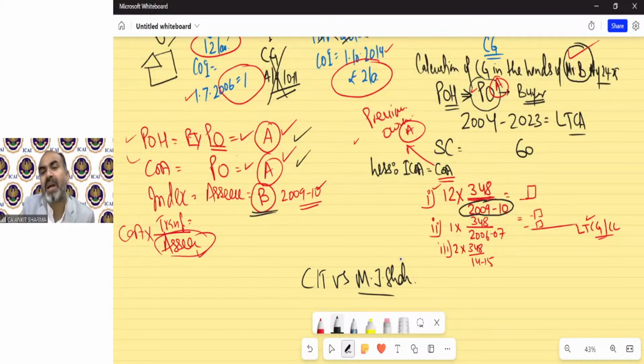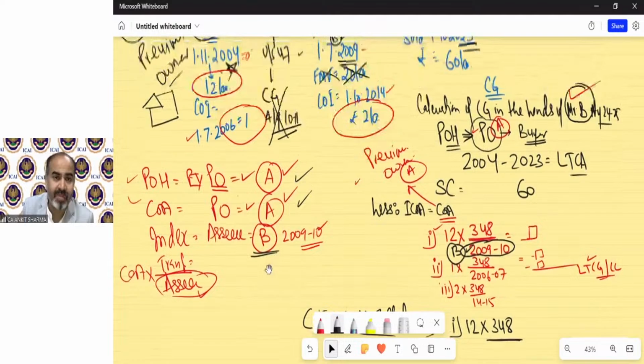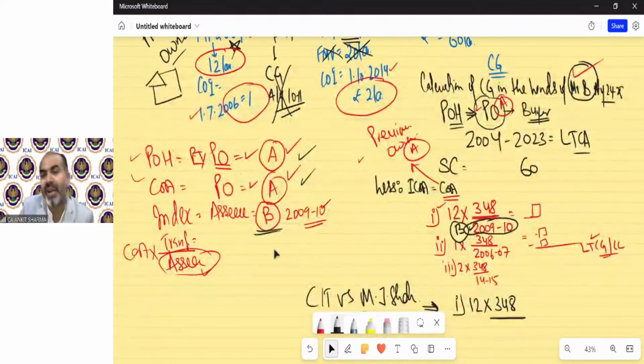In this judgment, the department accepted the view of the assessee and it says yes, the indexed cost of acquisition should be taken from the point of view of Mr. A. So the Act says it should be from the point of view of Mr. B. But for the purpose of that case law, the judgment has been given that the index should be from the point of view of Mr. A only. And A purchased that asset in 2004.